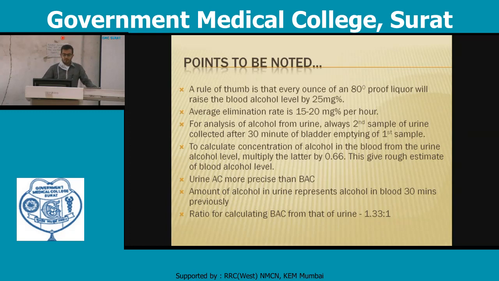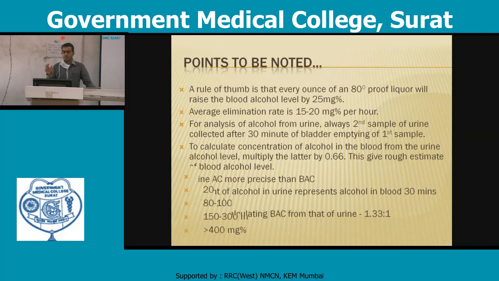To calculate concentration of alcohol in the blood from the urine alcohol level, multiply the latter by 0.66. This gives a rough estimate of the blood alcohol level. Urine alcohol concentration is more precious and more preferable than the blood alcohol concentration. Amount of alcohol in the urine represents the alcohol in the blood 30 minutes previously. The ratio for calculating blood alcohol concentration from that of urine is about 1.33:1, meaning 1 ml of blood that contains alcohol is equivalent to about 1.33 ml of urine.